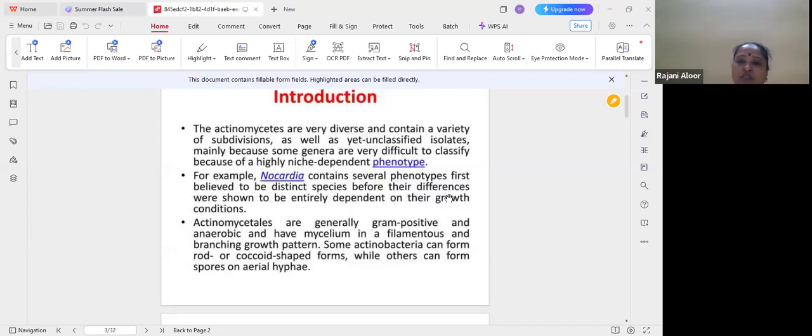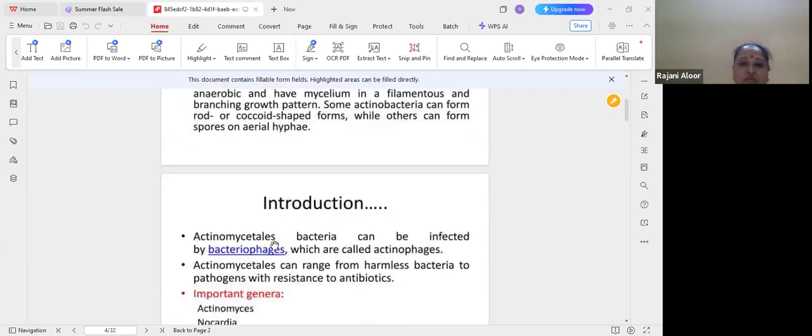It is very diverse and contains a variety of subdivisions, highly phenotypic, for example Nocardia. These are generally Gram-positive, aerobic, and have mycelium, a filamentous body with filamentous branches. Some actinomycetes are rod shaped, some are coccoid shaped. You know what the rod shape and the coccoid shape are. Some also have aerial hyphae.